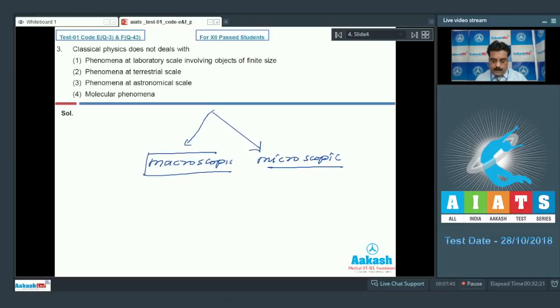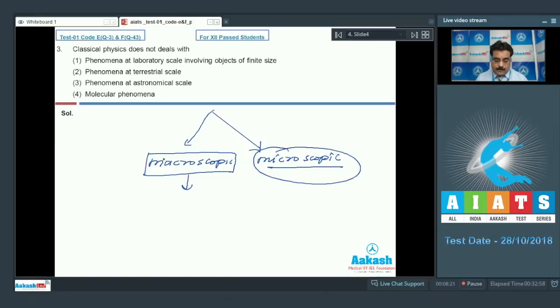In the macroscopic domain, we study phenomena of laboratory scale involving objects of finite size, phenomena at terrestrial scale, and phenomena at astronomical scale. But in the microscopic domain, we study molecular phenomena, for example, structure of matter at atomic and nuclear scale.